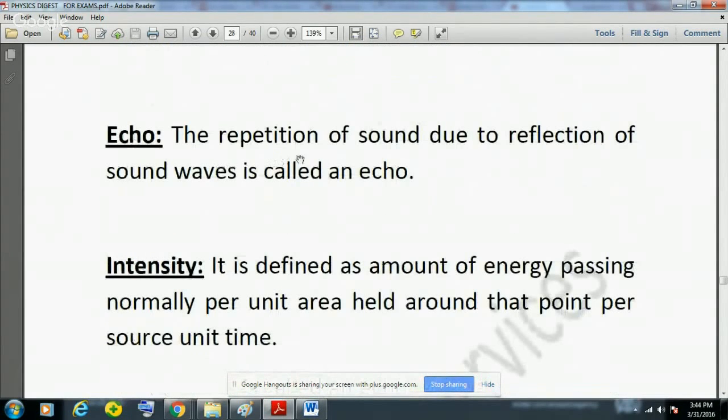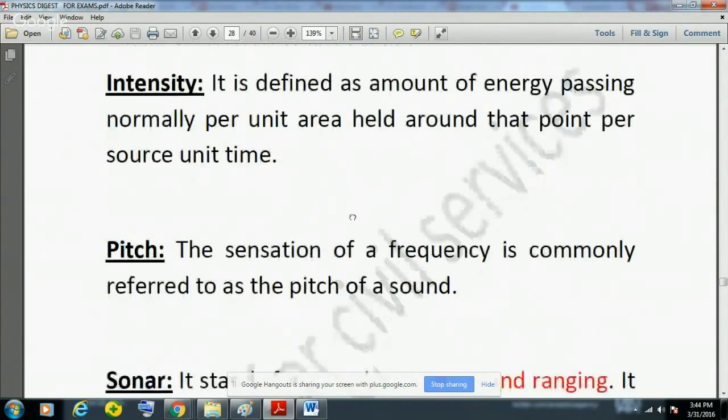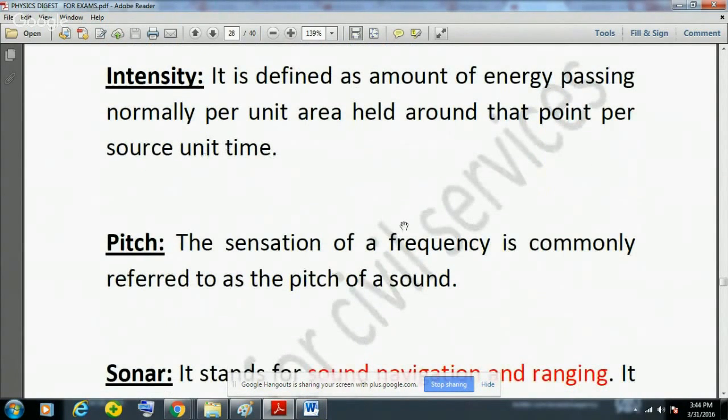Now echo is the repetition of sound, or sound due to the reflection of sound waves is known as echo. Intensity is defined as the amount of energy passing normally per unit area around that point per unit time.